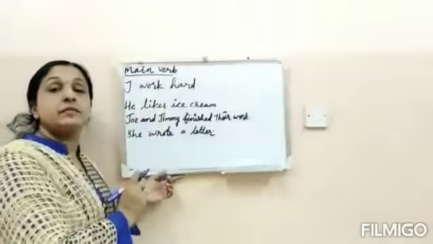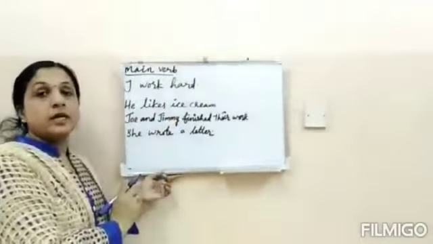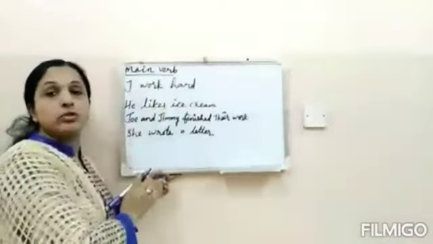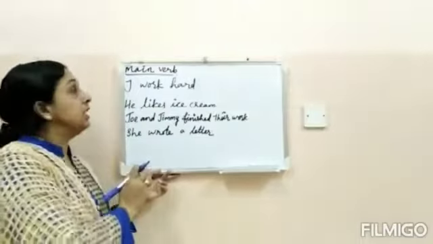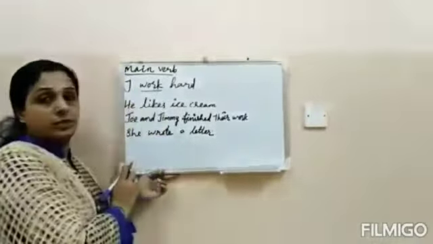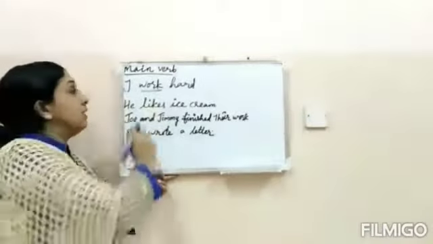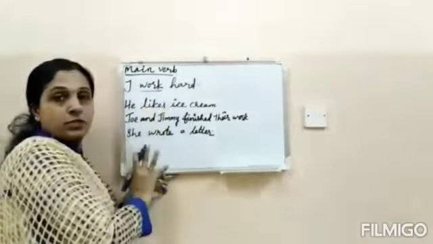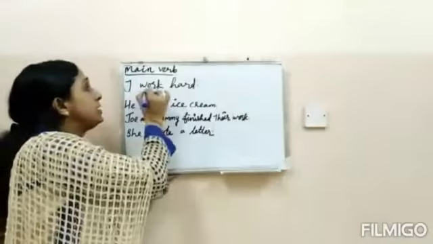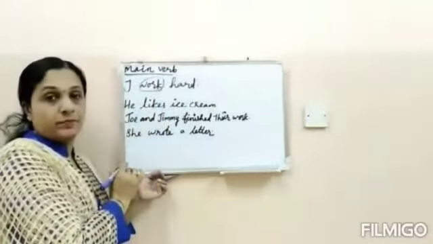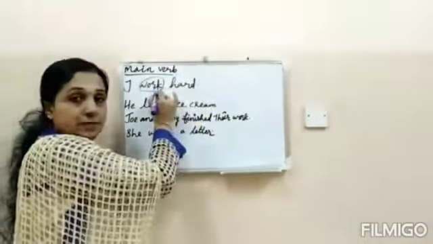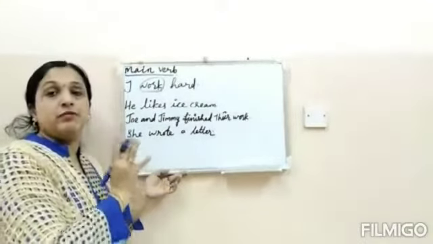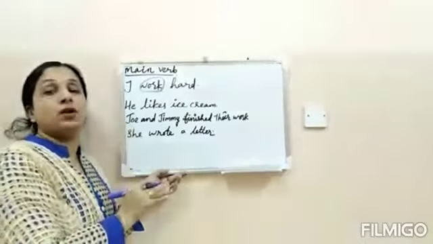Next one is statements with a main verb. Look at this sentence. I work hard. There is no usage of auxiliary or helping verbs here. The main verb "work" is used here. I work hard is a positive sentence. What is the tense of this verb, work? It is in present tense. Without an auxiliary verb, we can't make a question tag, so we need an auxiliary verb.